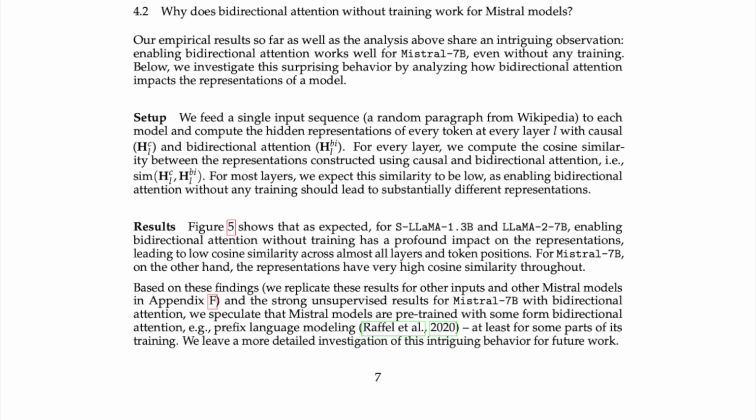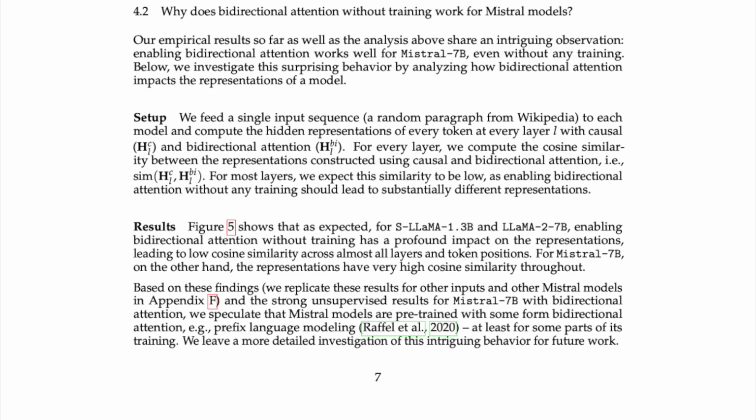Results: Figure 5 shows that, as expected, for LLM 1.3b and LLM 2.7b, enabling bidirectional attention without training has a profound impact on the representations, leading to low cosine similarity across almost all layers and token positions. For Mistral 7b, on the other hand, the representations have very high cosine similarity throughout.